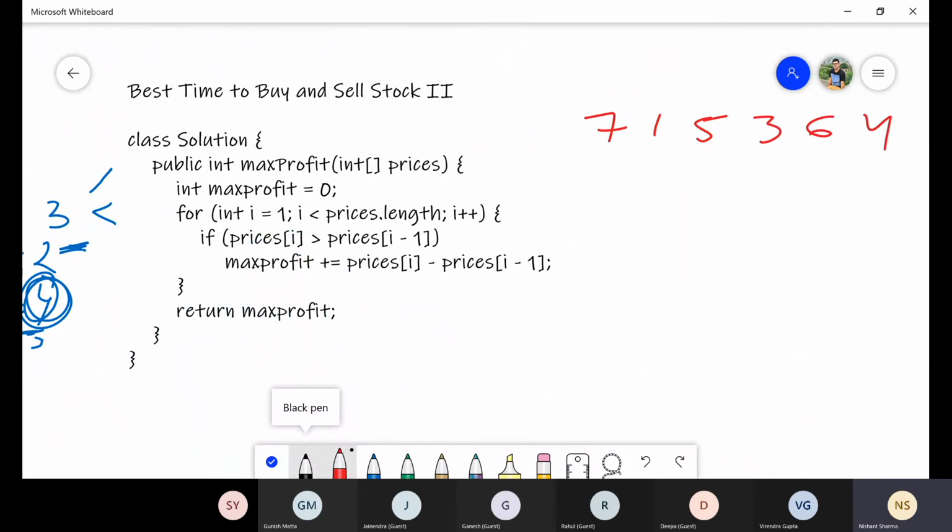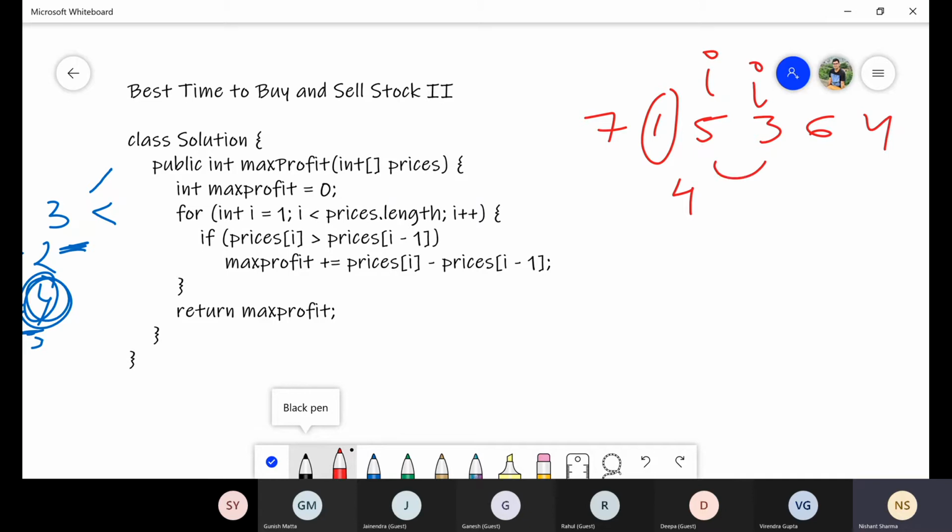So we will start with i equal to 1. We check if this is greater than 7 or not. No, it's not greater, so I increment and come here. Then I check whether 5 is greater than 1. Yes, so the profit is 4, which I add into the maximum profit variable. Then I change to 3.